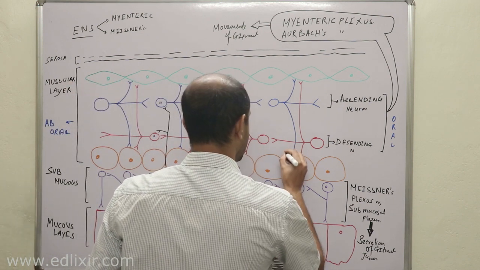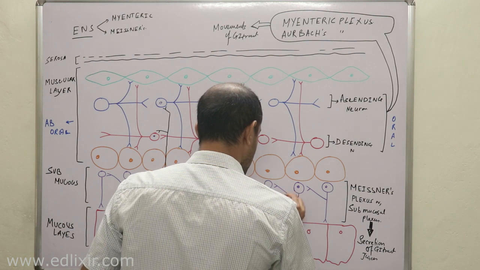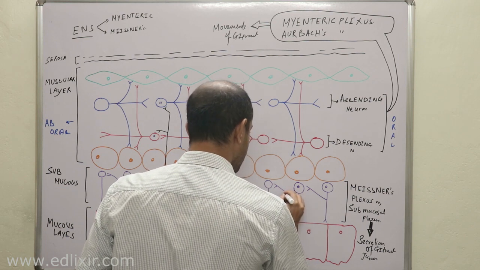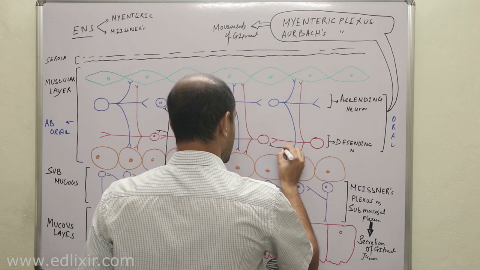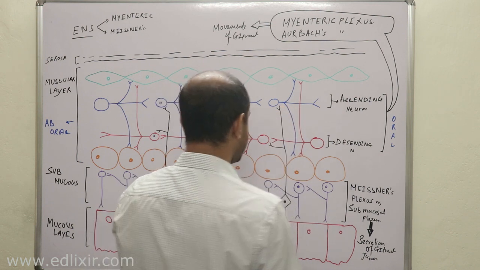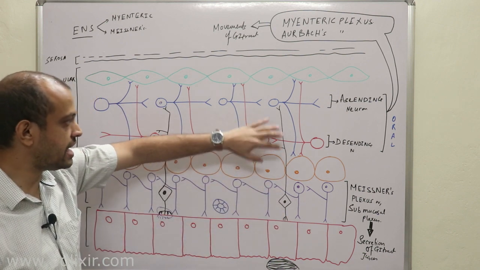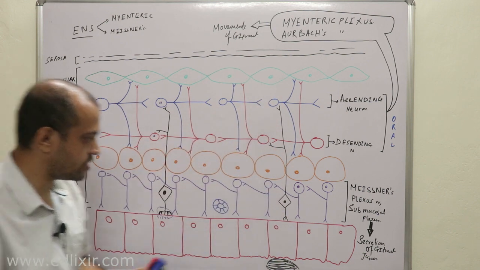There are sensory neurons here also, right? There are also sensory neurons here, right? The sensory neurons become excited, and they excite ascending and descending neurons.